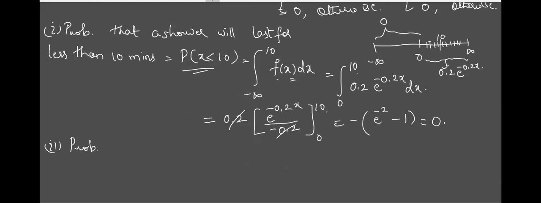Calculate. Take 1 minus e raised to minus 2. That's all. 0.8647. Yes, correct. Others are getting the same answer? Yes.